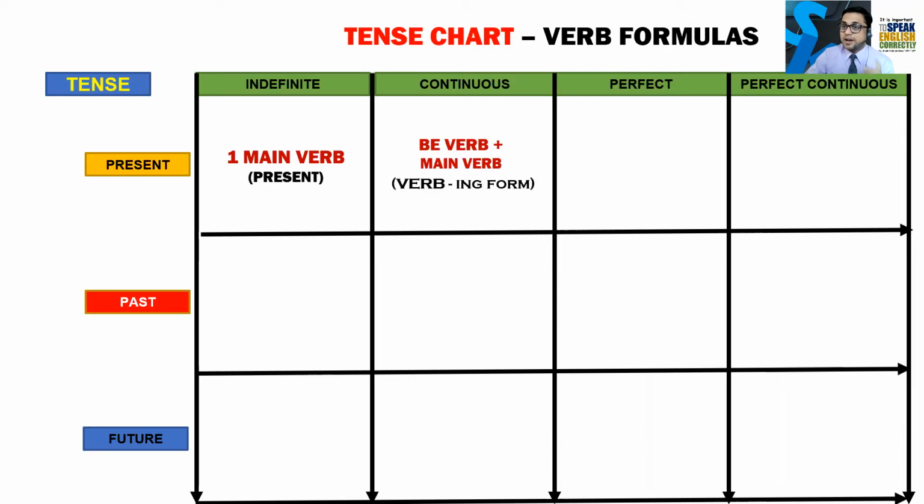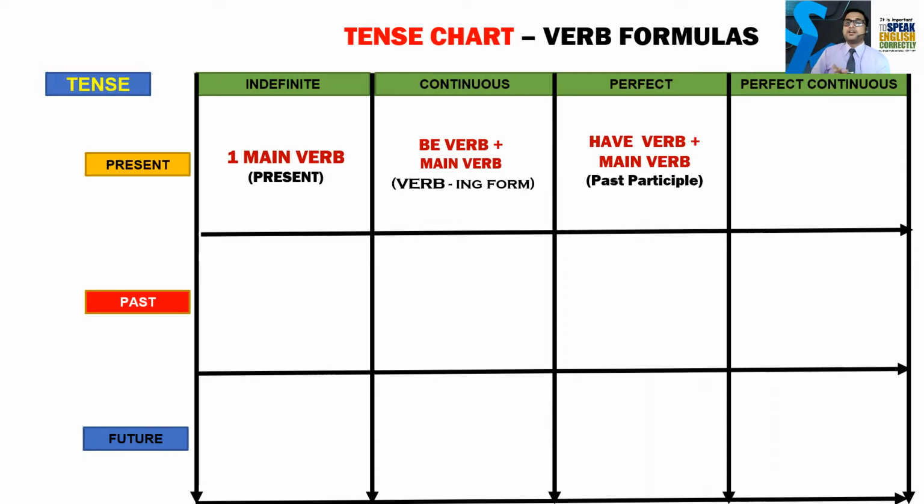Present continuous will have two verbs. The first verb will be be verb and the second verb will be the main verb. Okay, तो पहला verb जो होगा वो be verb होगा, जो second verb होगा वो main verb होगा. So be verb means is, am, are. These are the be verbs. जो is, am, are हमने देखा था, those are the be verb. And main verb में ing होगा. We all know that after be, if there is any verb, that will be ing form.